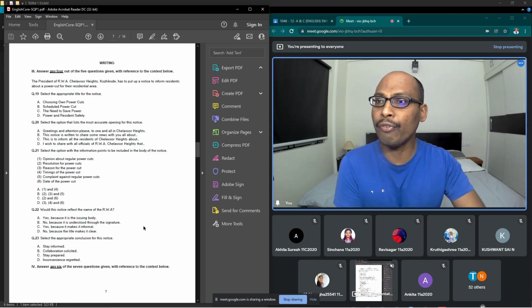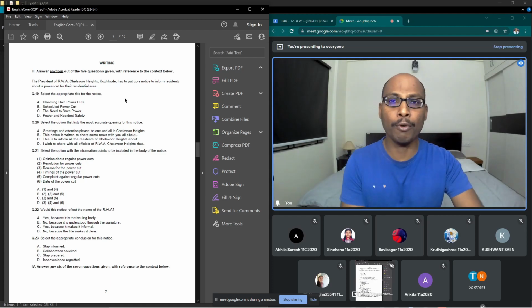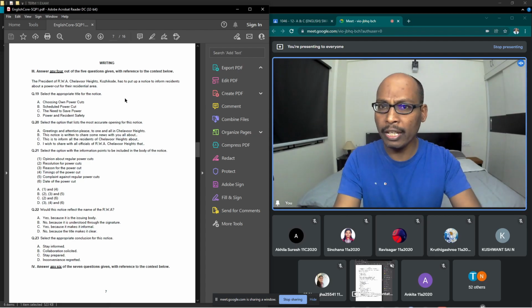So answer any 4 out of the 5 given questions with reference to the context below. The president of RWA Chevalur Heights Kozhikode has to put up a notice to inform residents about a power cut of their residential area. So it is about notice writing. They have not given a notice format like we discussed earlier, where a format might be given with blanks to fill up. But in the sample paper it is completely different.